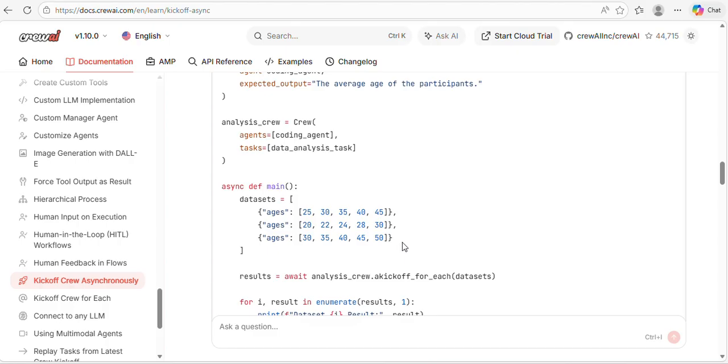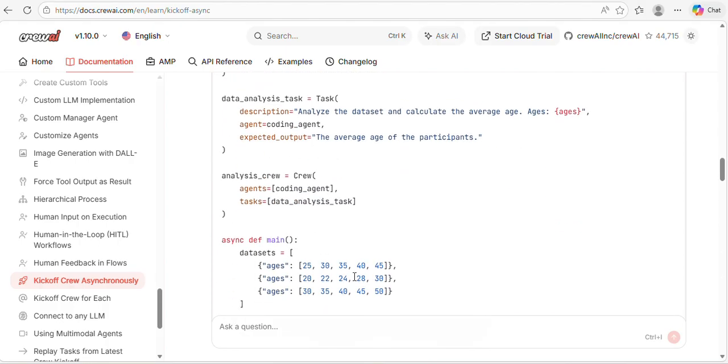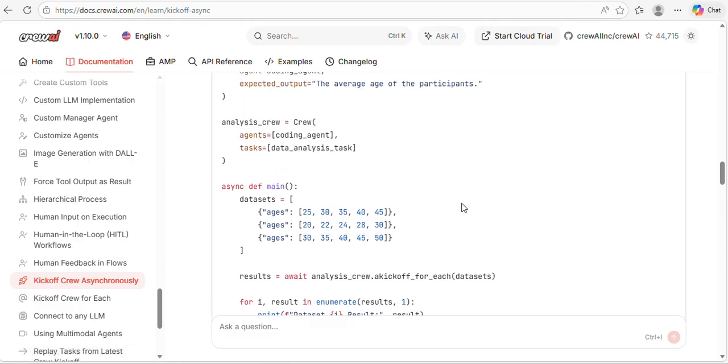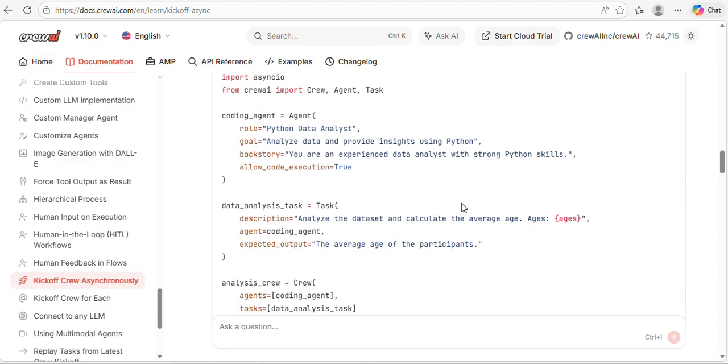In one of my videos, kickoff_for_each is executed sequentially, one after another. I created a video specifically for that topic, kickoff_for_each. If you haven't watched that video, I highly suggest you watch it, where I explain this concept briefly.